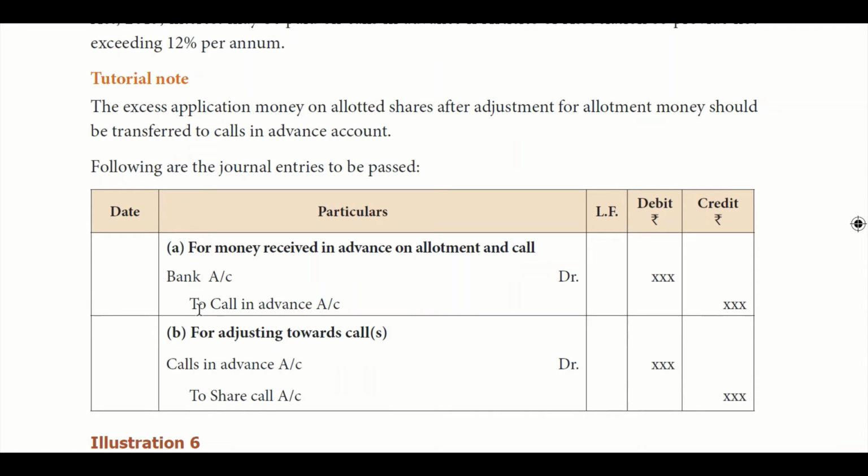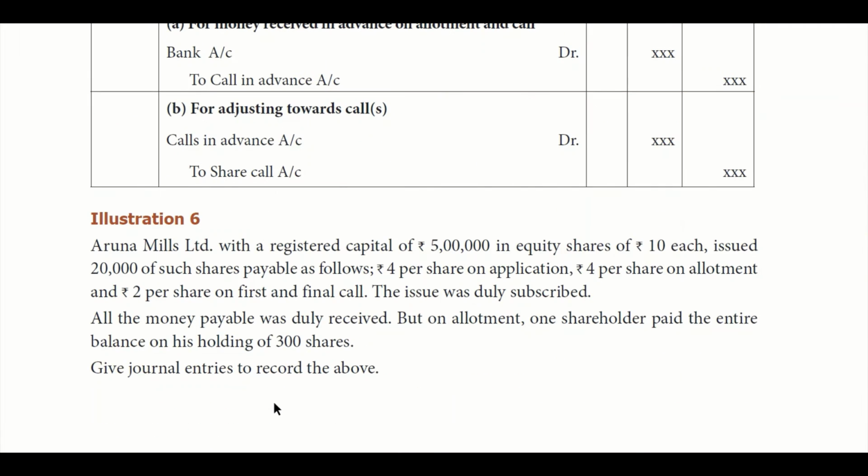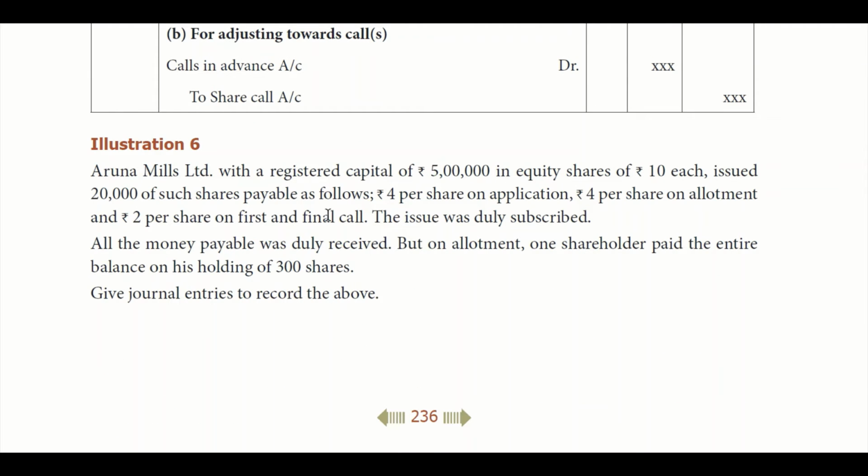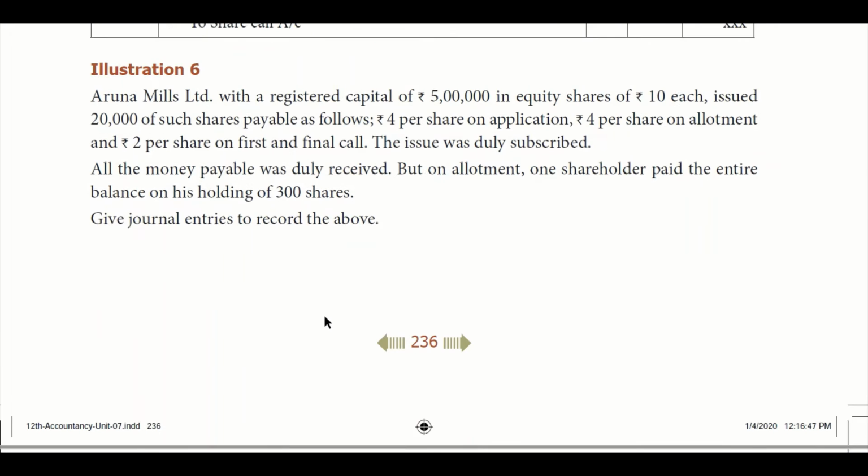So bank account debit, calls in advance account credit. When they want to utilize that money for any call in the future, they will debit this account, since they credited this account first. Now they want to move it to share call account, so they will debit the calls in advance account and credit share call account. There is an illustration that is given on this. You can just go through it.